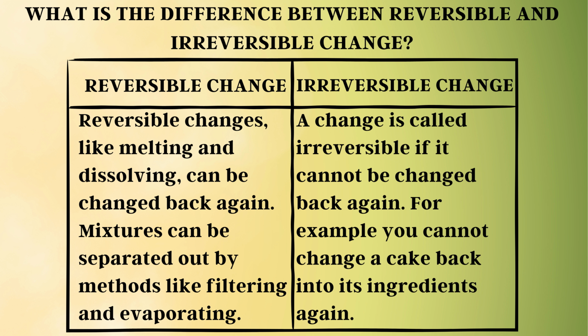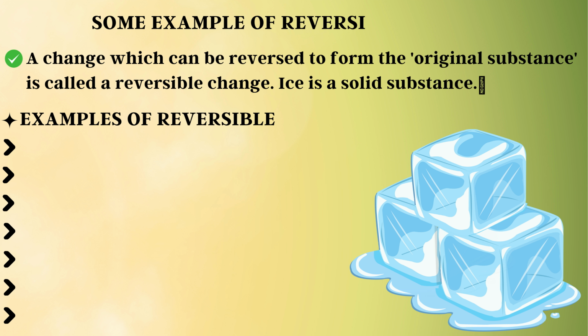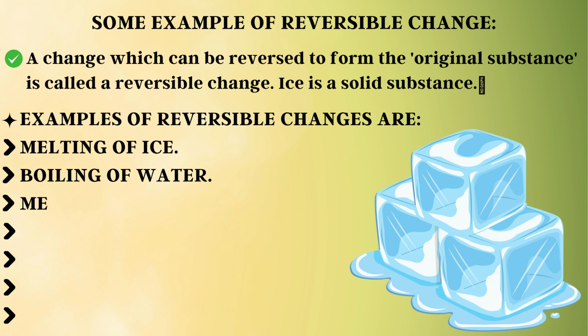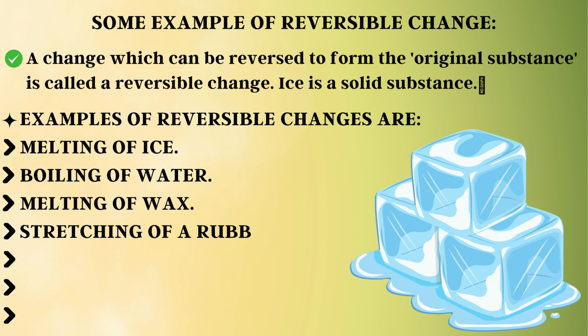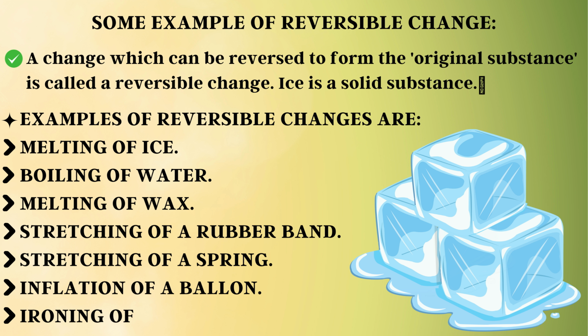Now we'll talk about some examples of reversible changes. A change which can be reversed to form the original substance is called a reversible change. Examples of reversible changes are melting of ice, boiling of water, melting of wax, stretching of a rubber band, stretching of a spring, inflation of a balloon, ironing of clothes, and folding of paper. These are the examples of reversible changes.